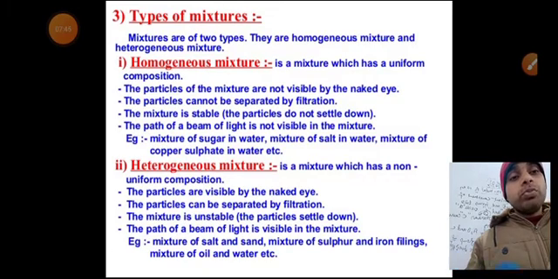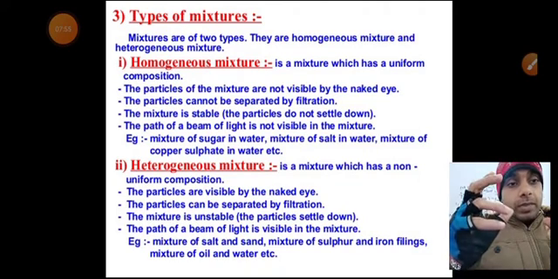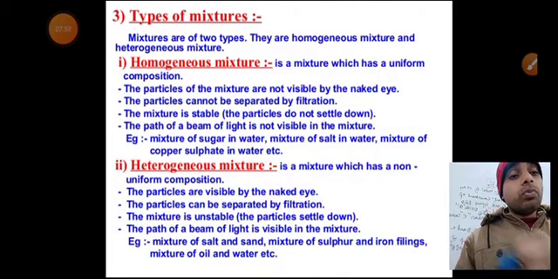So we can say that it is a uniform composition everywhere. The particles of the mixture are not visible to the naked eye. If I take a mixture of water plus salt, we cannot see the particles with our naked eyes.